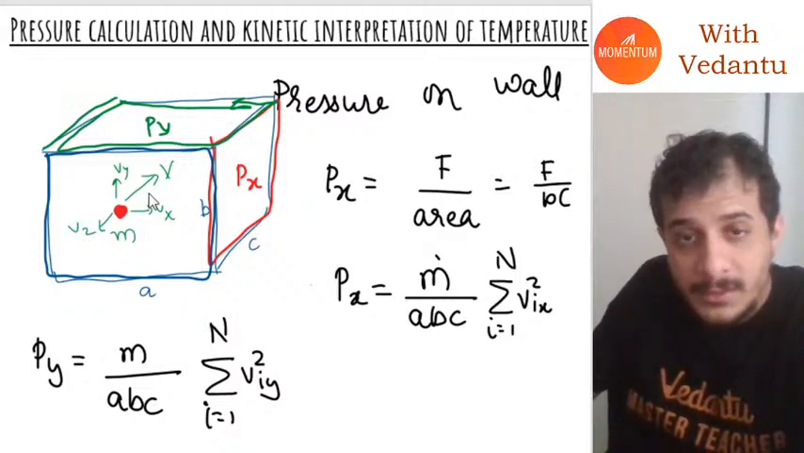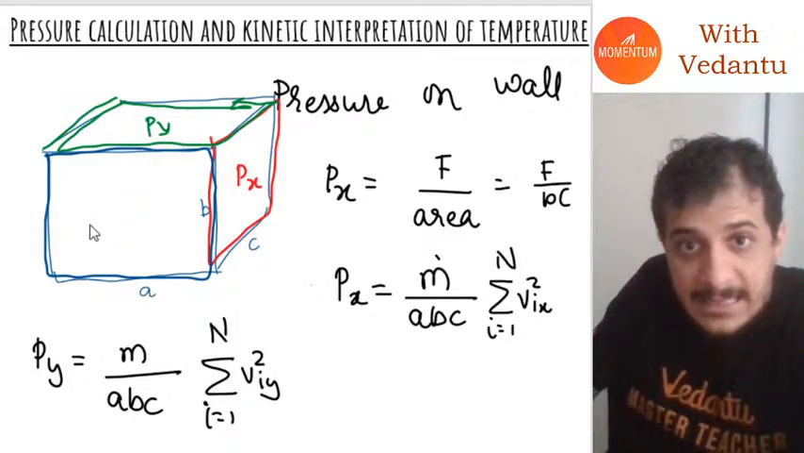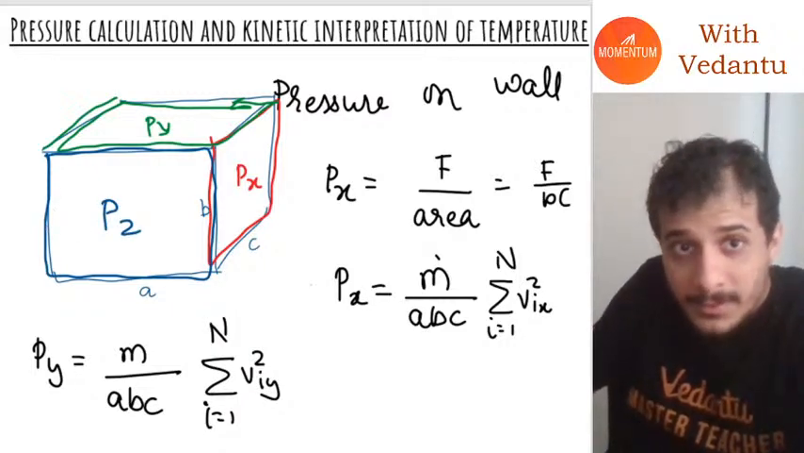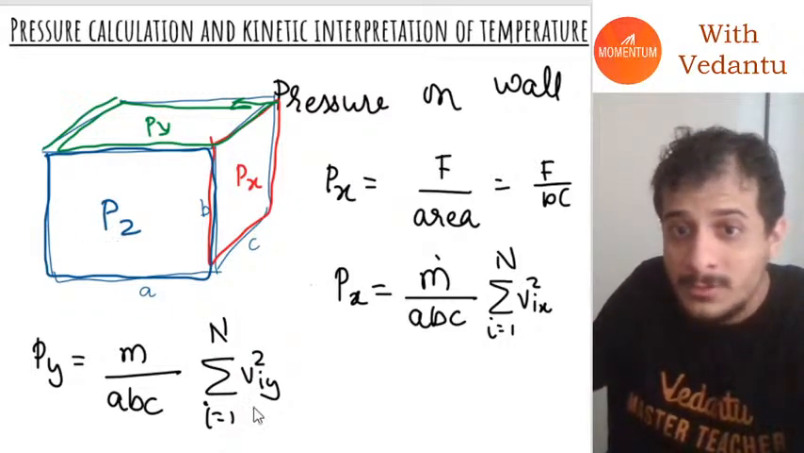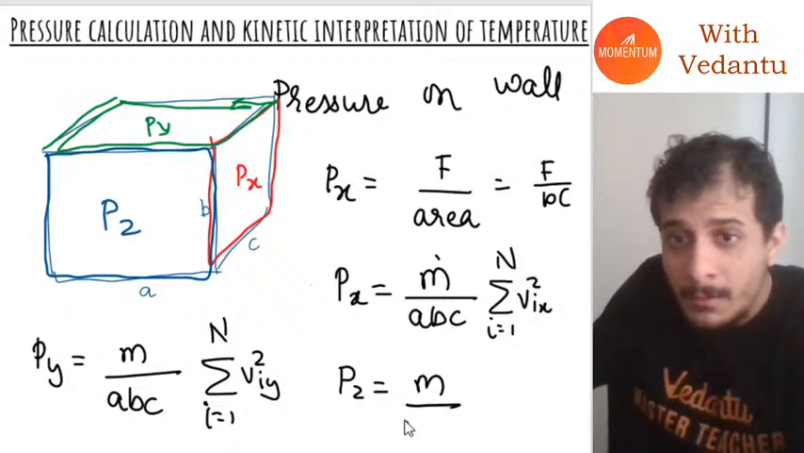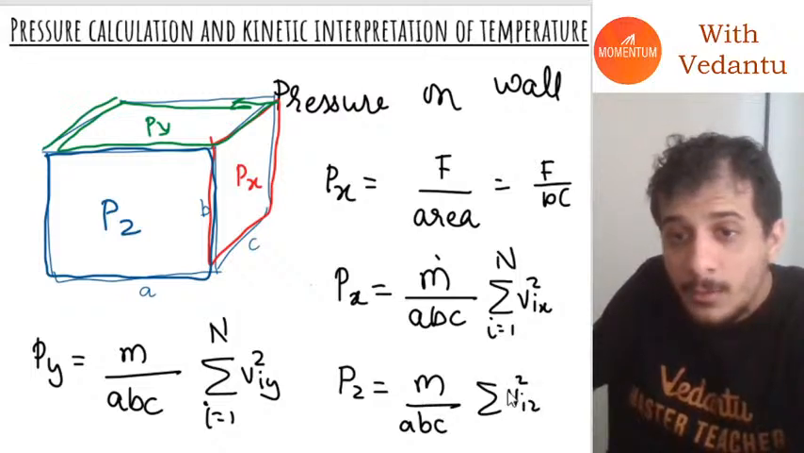Let's call that pressure Pz. So I can also calculate the pressure on this one. And what will that pressure be, guys? Once again, if you check, Pz will just be equal to M divided by ABC into sigma Viz the whole square from i is equal to 1 to n.